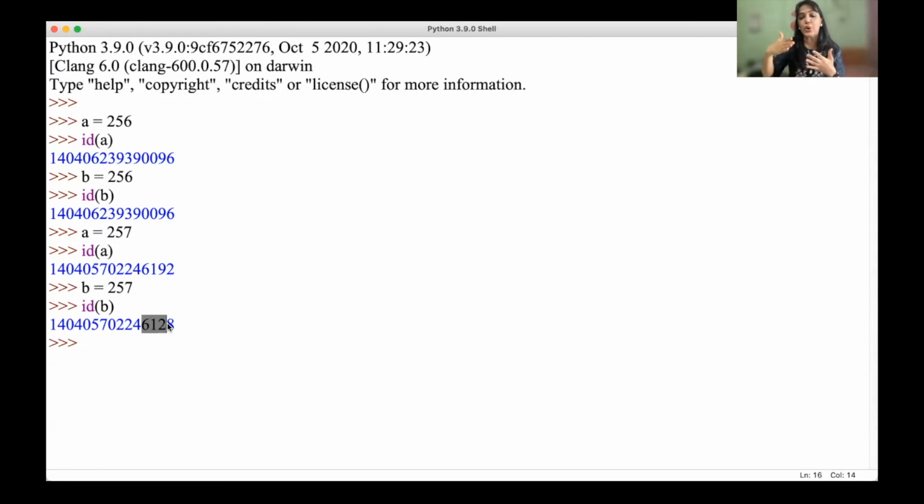If the value crosses 256 and you try to store 257 onwards, your variables are going to create separate memory locations. So the memory location for a with value 257 will be something else, and the memory location for b with the same value 257 will be something else. In Python, it shares the location only for the range 0 to 256. Beyond 256, from 257 onwards, it is not going to share the same location.